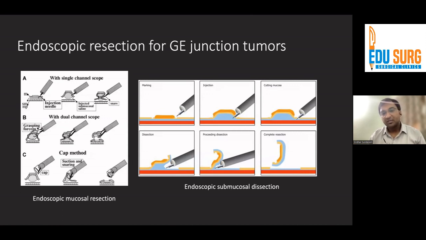Endoscopic submucosal dissection is a little more controlled, wherein you mark the lesion, you inject, you cut the base, you dissect underneath in the submucosal region and slowly take out the tumor en bloc. So clearly the rate of en bloc resection would be much higher if you're doing this, a more controlled method, as compared to endoscopic mucosal resection, wherein we're just injecting and removing with a snare.